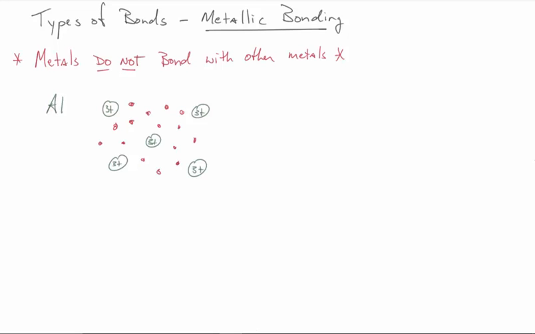And so what we end up with in this particular situation is positive ions in a sea of electrons. All right, and so that's what happens with metallic bonding, is that the metals actually will just release their valence electrons into this shared pool such that they're free to move around the metal. So the electrons are free to move wherever they want.